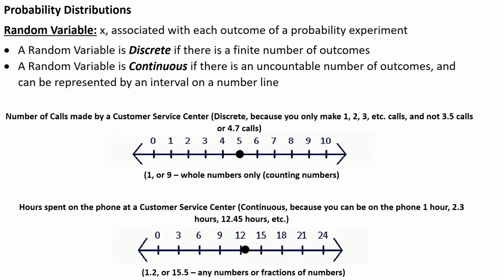You're giving 0 to 10. Like I said, flipping a coin is 1 heads or 2 tails. Number of calls made: you can make 1 call, 2 calls, 5 calls. Now, continuous, as important, is uncountable. That includes decimal points. You could have 3.3 calls, 1.2, 15.5. On this number line, I've got about 12.5. So we can have an infinite result, and that includes decimal points ad infinitum.